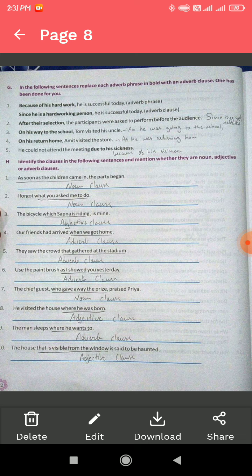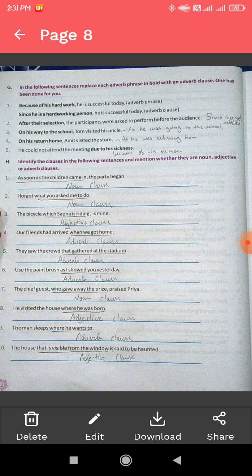Our friends had arrived when we got home. It is an adverb clause. They saw the crowd that gathered at the stadium. Use the paintbrush as I showed you yesterday. It is an adverb clause because it is an adverb of time. The chief guest who gave away the prize praised Priya. He visited the house where he was born.